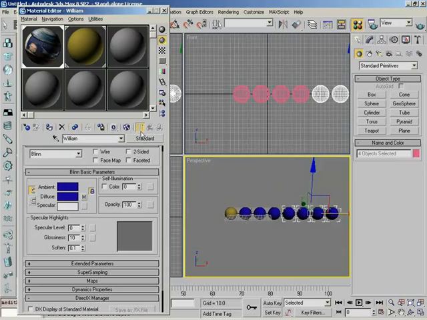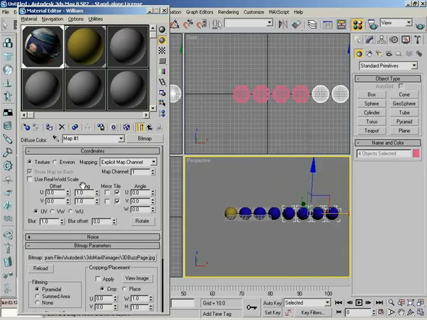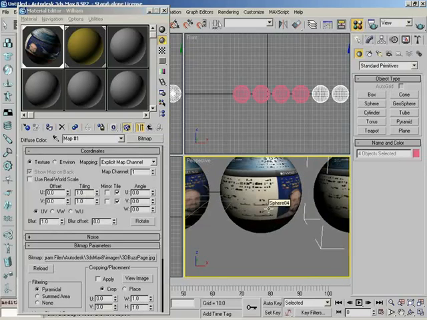Now, down from here, we have Show End Result. This is going to be more pertinent when you step down into a map. Currently, I'm looking at the settings of a particular map. Let me make sure I am showing that map in the viewport so that we can all see this.